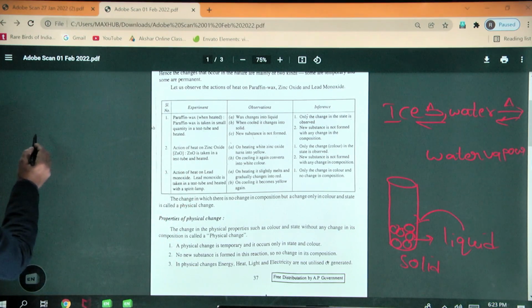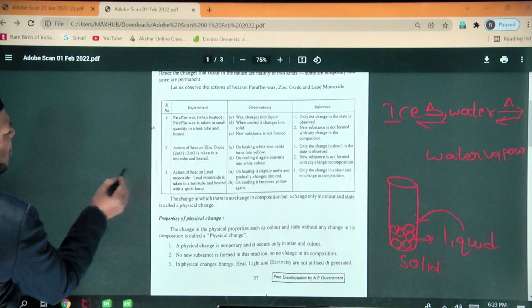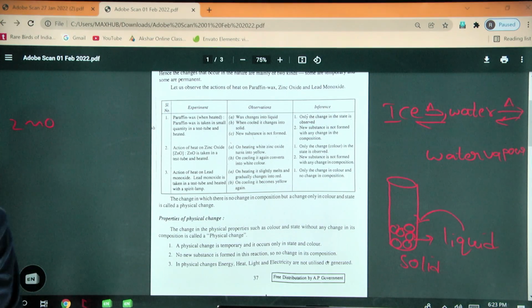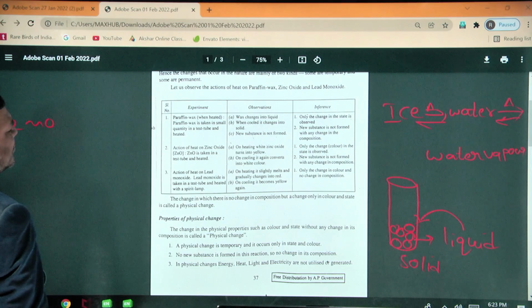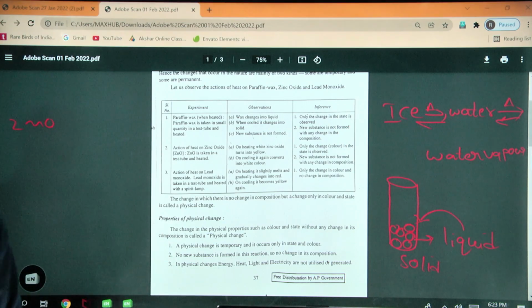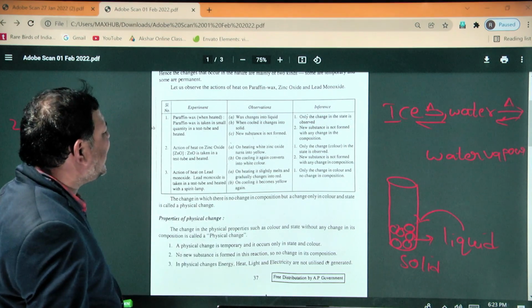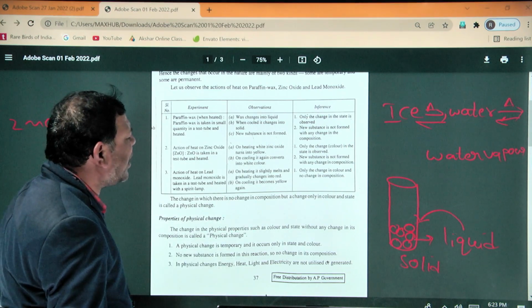Next, second experiment. Take zinc oxide in a test tube. When you heat it, white zinc oxide turns yellow.